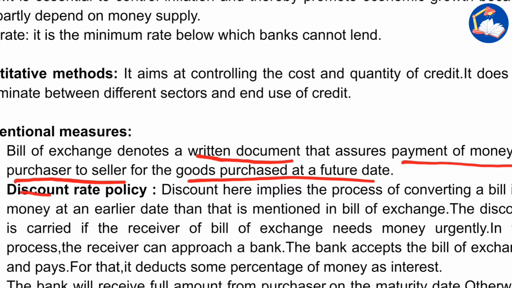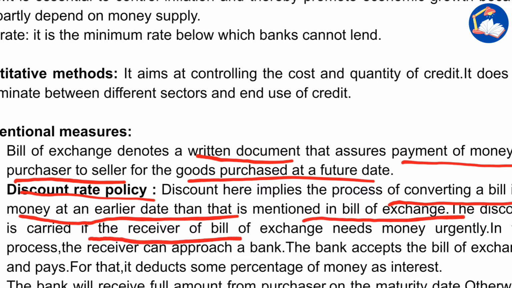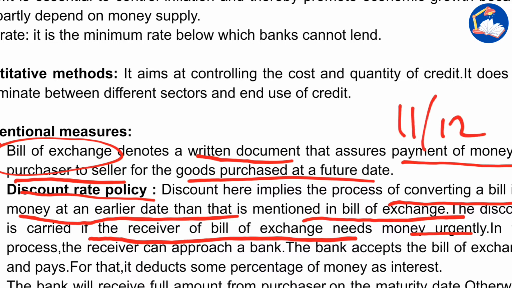Now we have the discount rate policy. Discount here implies the process of converting a bill into money at an earlier date than that mentioned in the bill of exchange. The discount is carried out if the receiver of the bill of exchange needs money urgently. So according to the bill of exchange, say we are giving it the 11th of December. What happened? The discount implies converting a bill into money at an earlier date. So we are planning to give the money back on the 5th of December.